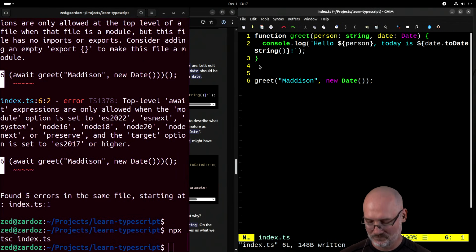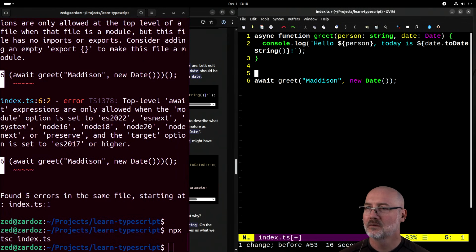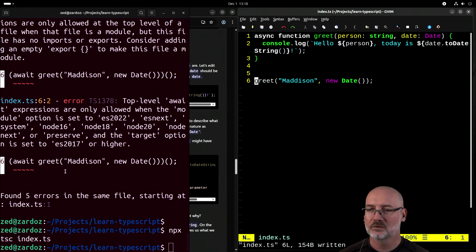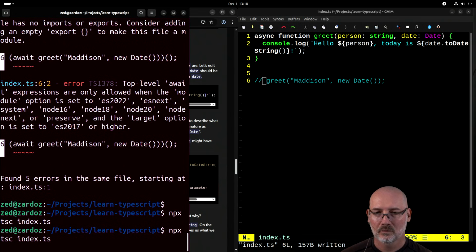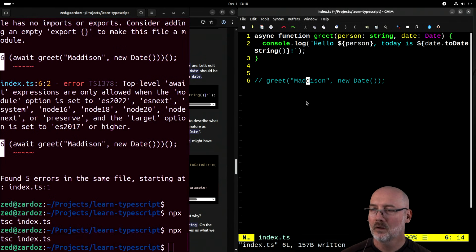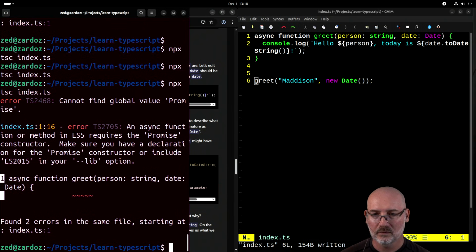Okay. Hold up. So then, what was this error message? Let's comment this out real quick. Hold up. Okay, and then when we call it, an async function or method in ES5 requires the promise constructor?